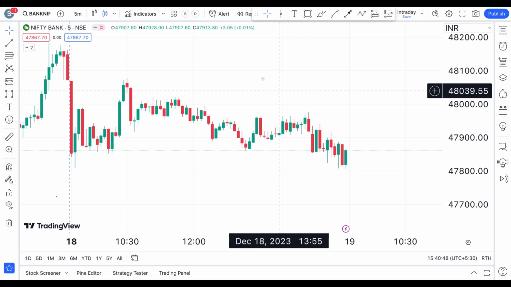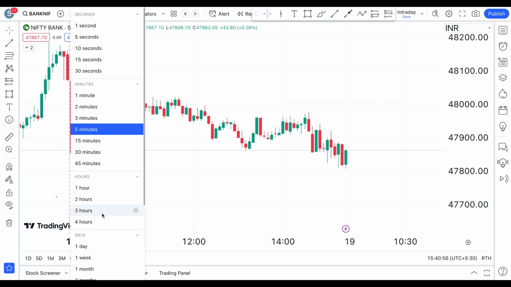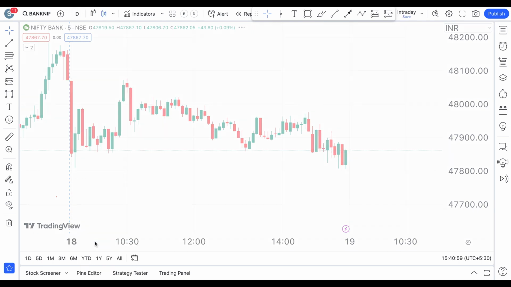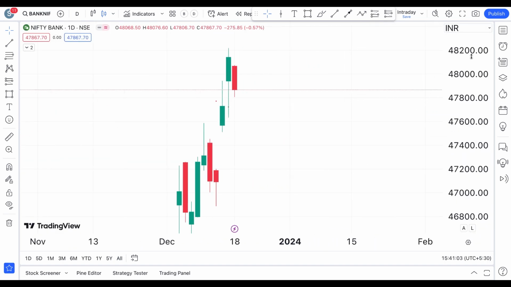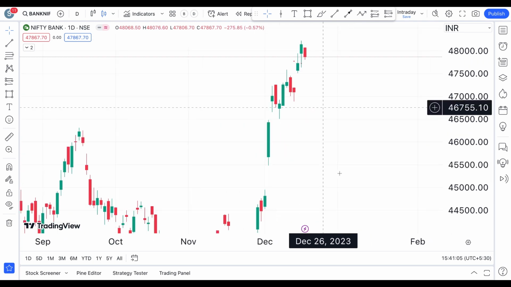But before we start with the analysis of today's price action, let's start from the daily chart as usual and see how the Bank Nifty is likely to perform for tomorrow. Okay, so here we have the daily chart of Bank Nifty.